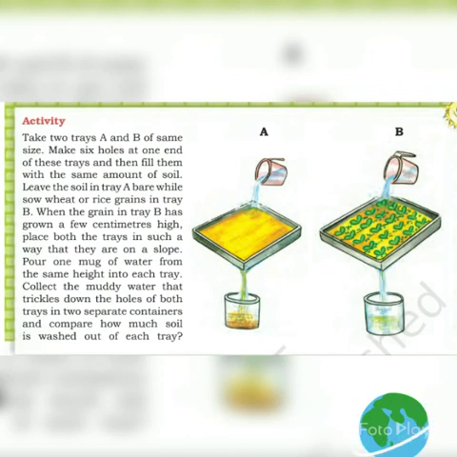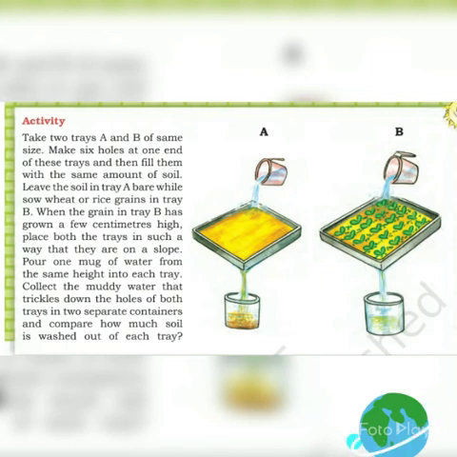What you will see is that in the tray where you have not grown anything, the soil layer gets mixed up with the water, and that is soil erosion. In the other tray, where you grew a small amount of crops, when the water moves, much less soil goes with it. A very small amount of soil is lost because you are growing crops in that tray. So this is the main thing to understand: how you can preserve soil.